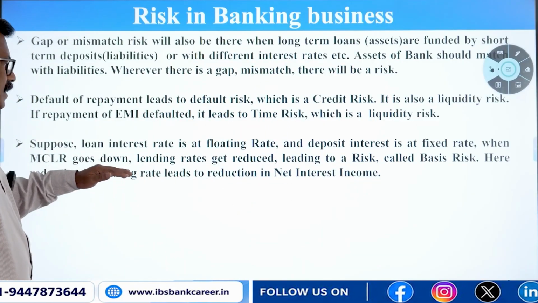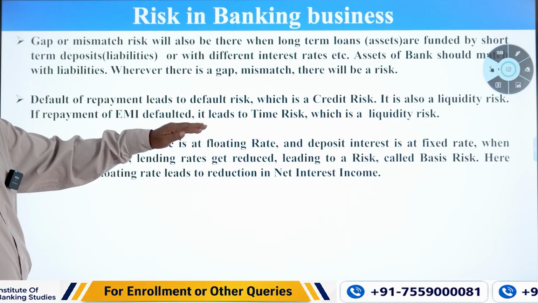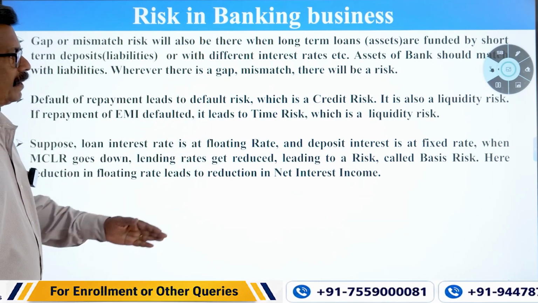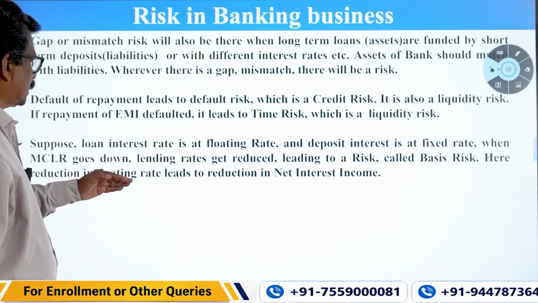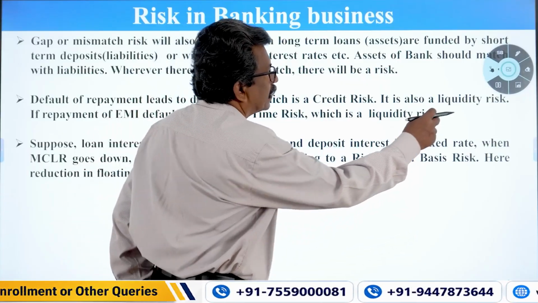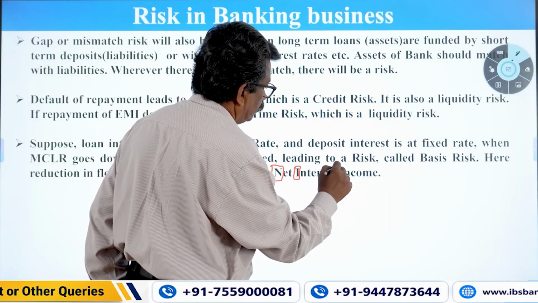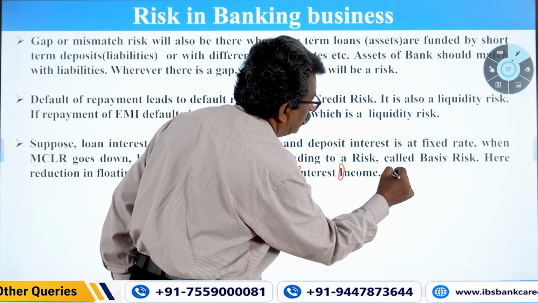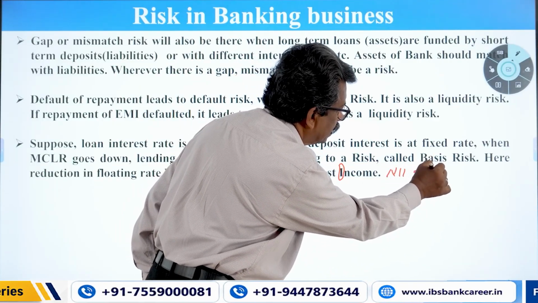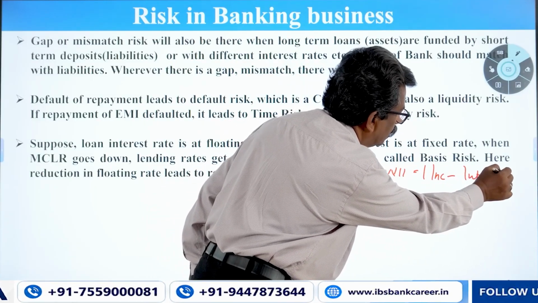So the floating rate, and the deposit interest is fixed rate. When MCLR goes down, lending rates get reduced. Lending rates getting reduced means leading to a risk. That means NII will come down, called basis risk. Here, reduction in floating rate leads to reduction in NII, net interest income. The formula for net interest income, NII, is interest income minus interest expenses.